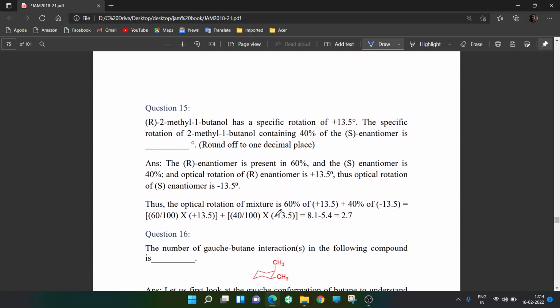Moving on to the next question. This is very simple. You have R-2-methyl-1-butanol, which has a specific rotation of 13.5 degrees.